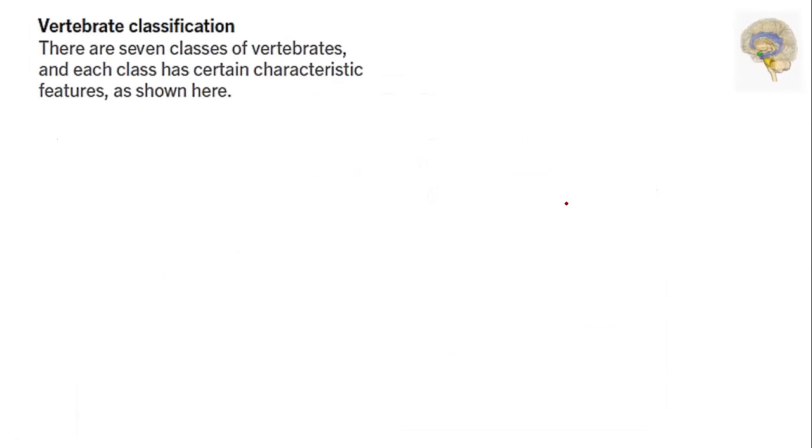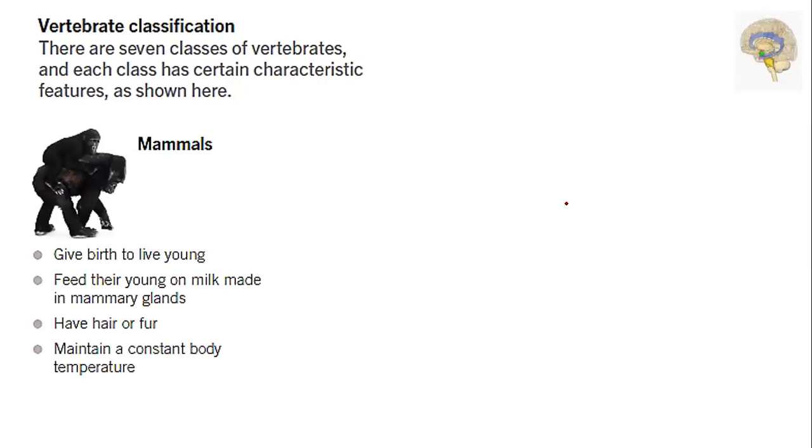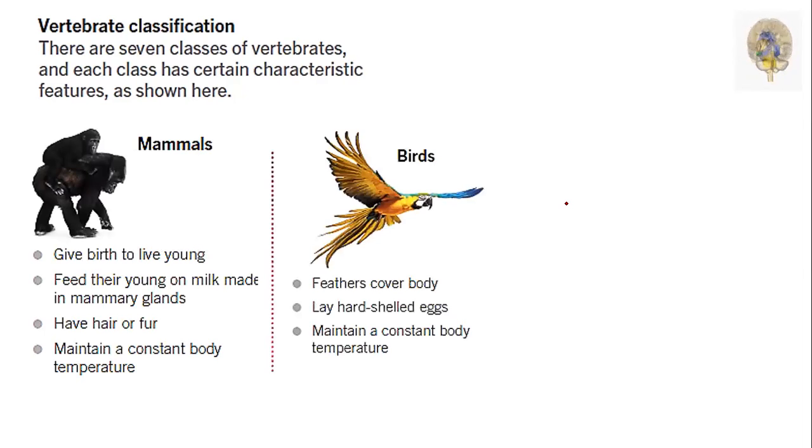Vertebrate classification: you see the 7 classes of vertebrates here, each with certain characteristic features. Mammals give birth to live young and feed their young on milk made in mammary glands. They have hair or fur and maintain a constant body temperature. Thus, they are mammals. Birds: feathers cover the body and they lay hard-shelled eggs. They maintain a constant body temperature.